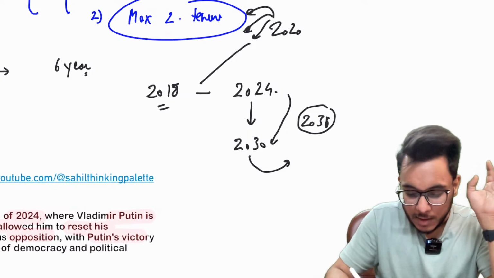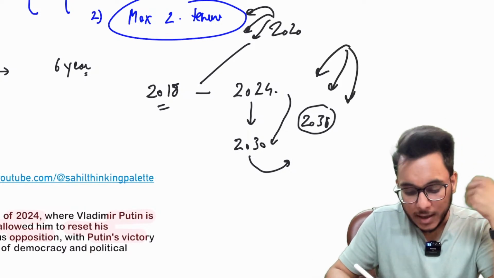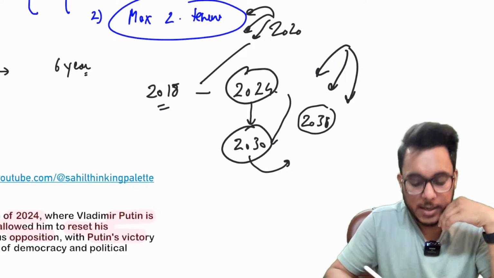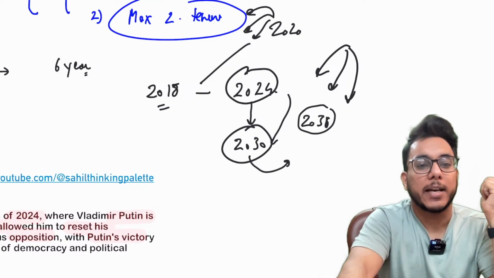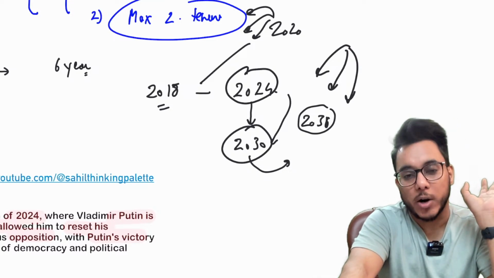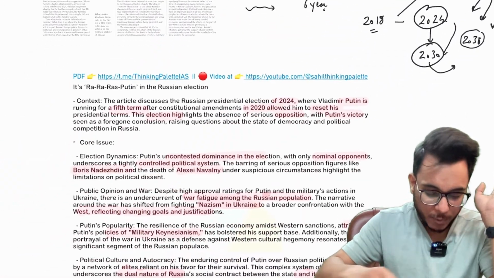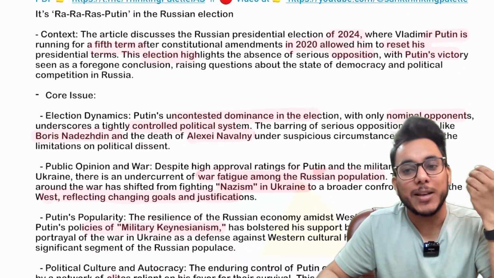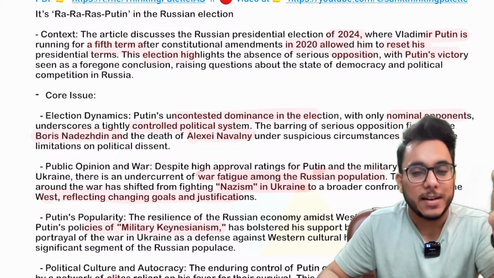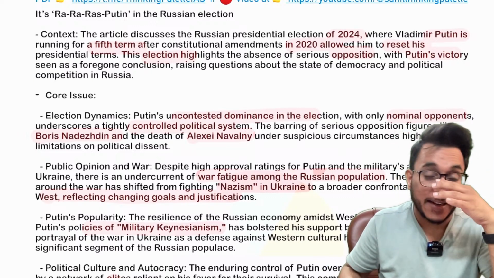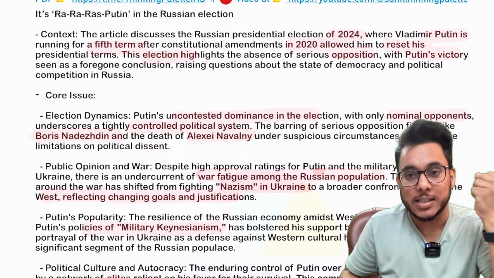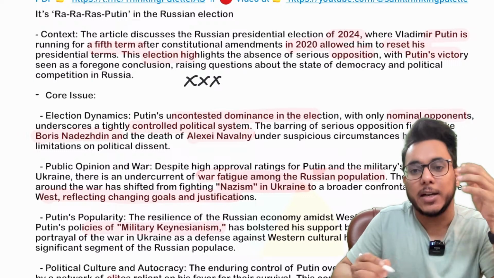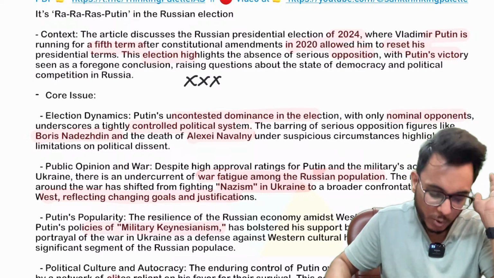Now, the point is, is he going to win this 2024 term and the next 2030 term? If we see the present situation on the practical front, yes, he is going to continue and he is going to win also. Why? Because, guys, understand this thing, right now there is virtually no opposition to Putin in Russia. There are 3 candidates contesting against Putin, but they don't have any practical possibility to win.